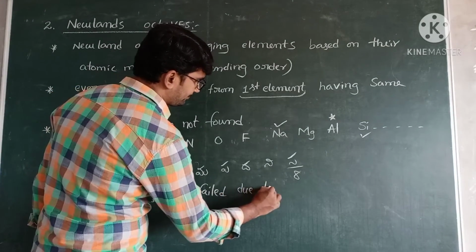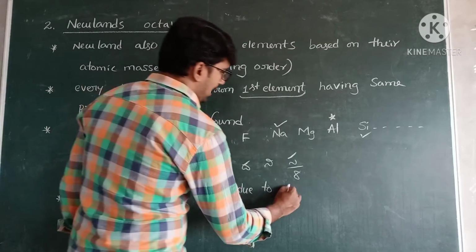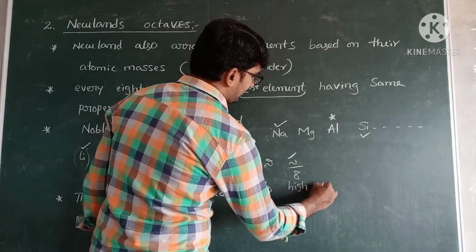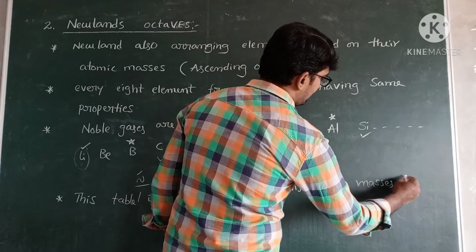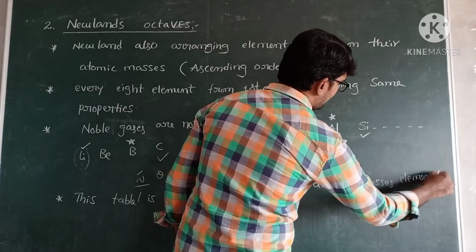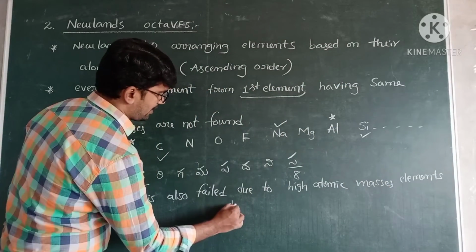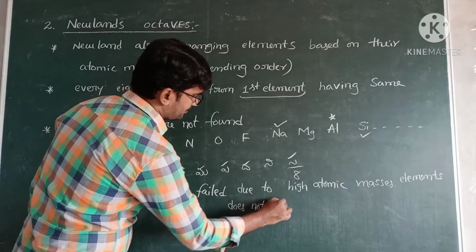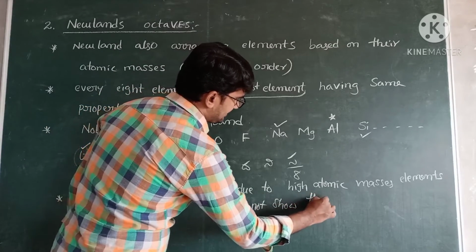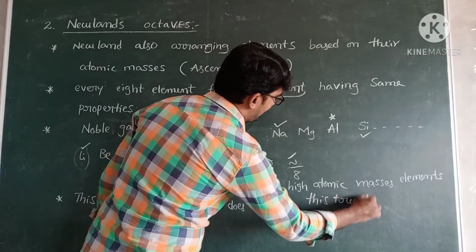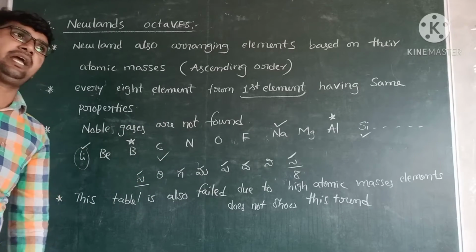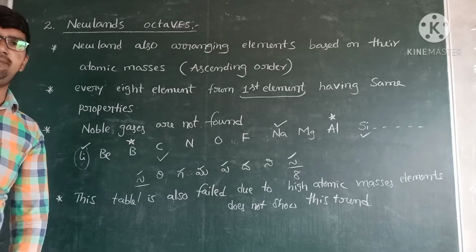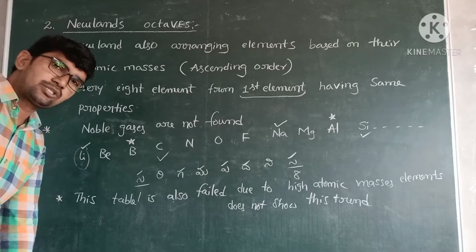Due to high atomic masses, elements do not show this trend. This trend means that every eighth element has the same properties, but this table fails for high atomic mass elements and also for low atomic mass elements. That's why this table is also failed.